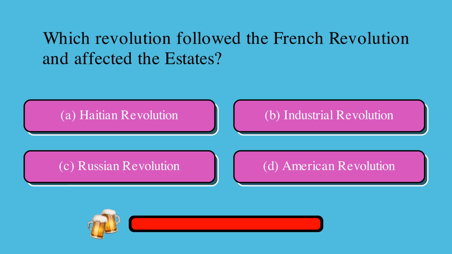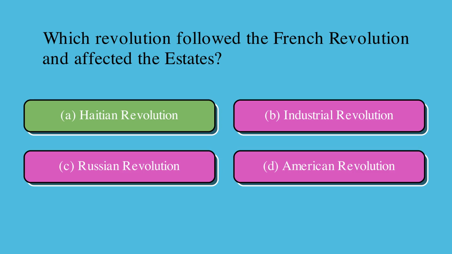Which revolution followed the French Revolution and affected the estates? Is it A, Haitian Revolution, B, Industrial Revolution, C, Russian Revolution, or D, American Revolution? The correct answer is A, Haitian Revolution.